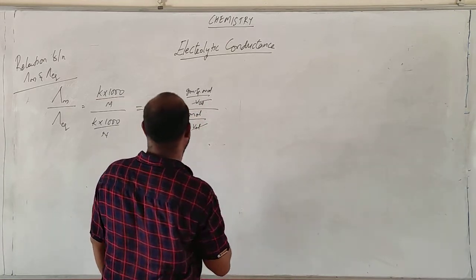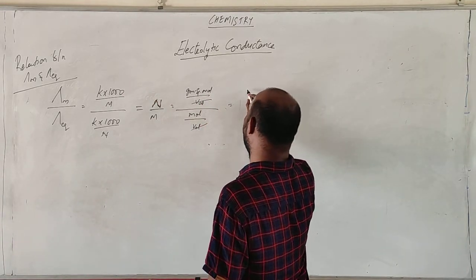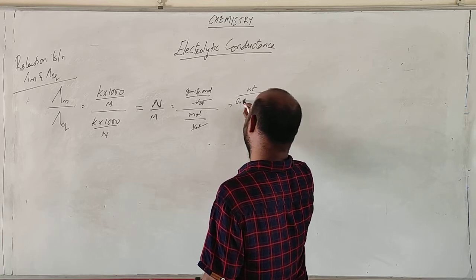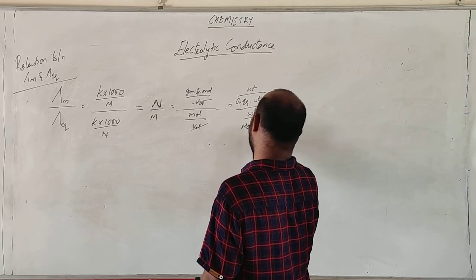Volume cancels. So gram equivalent moles, equivalent moles you can write as weight by gram equivalent weight, and moles as weight by molecular weight.